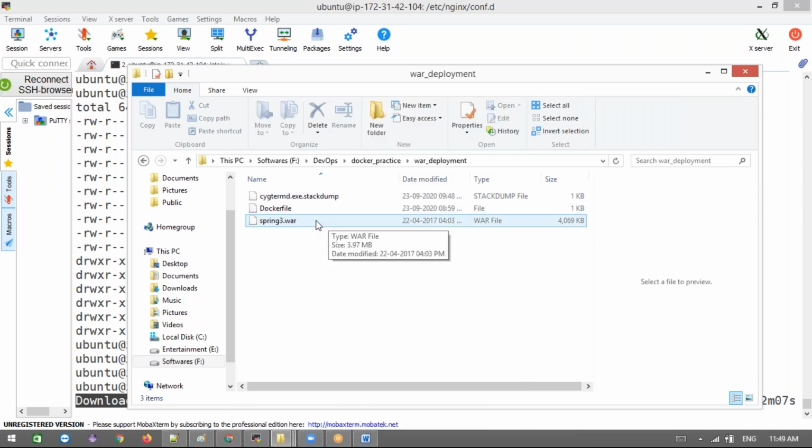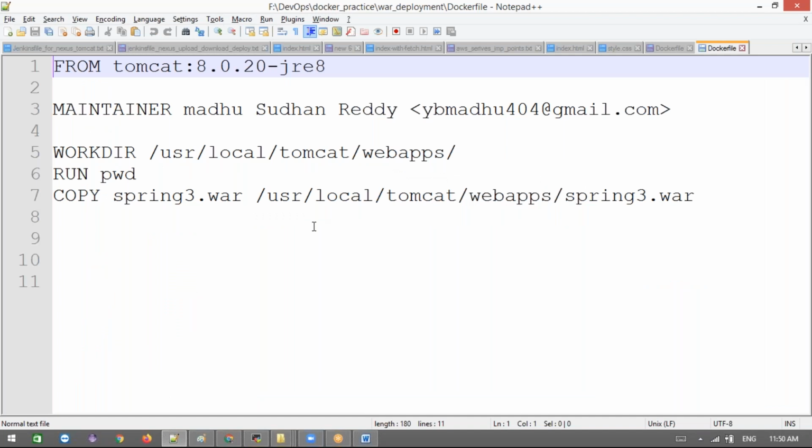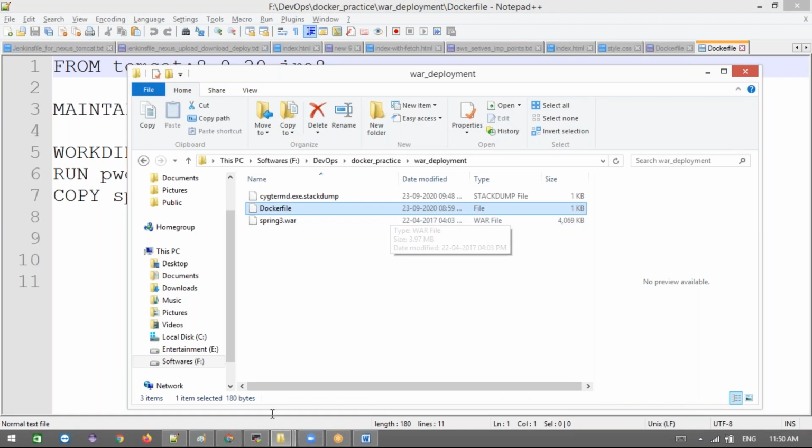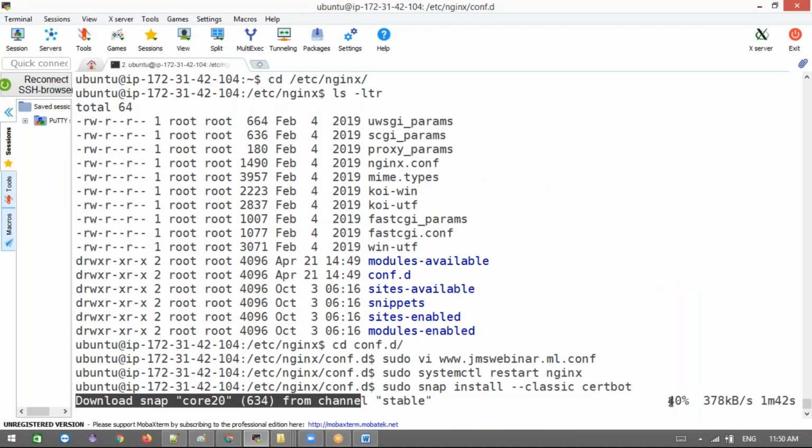This is the WAR file. Our Jenkins will build it, Maven will build the WAR file under the target folder, and from this target folder we are going to copy it here. This application will be built later. After finishing this session, we'll discuss this also and explain each and every line.